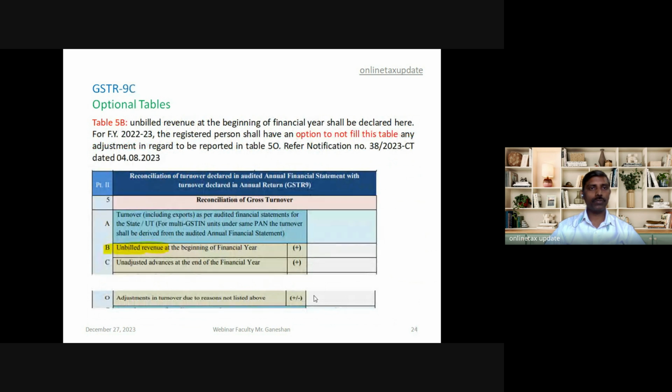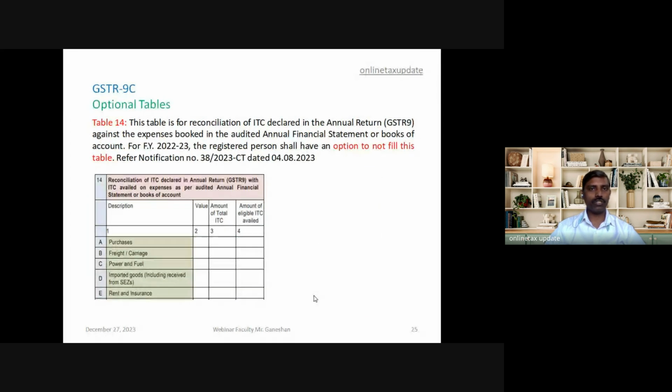Now the optional tables in 9C. In 5B, the unbilled revenue at the beginning of the financial year has to be given in table 5. So either we can show it here in 5B or we can show it in 5O, that is adjustment in turnover due to reason not listed above. Table 14 is also optional, which requires the ITC availed with expense-wise bifurcation. It is also an optional table.